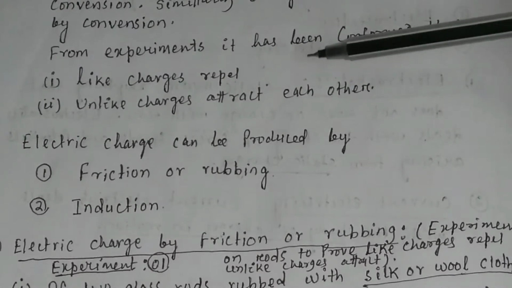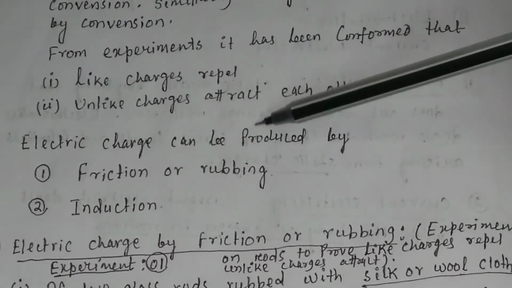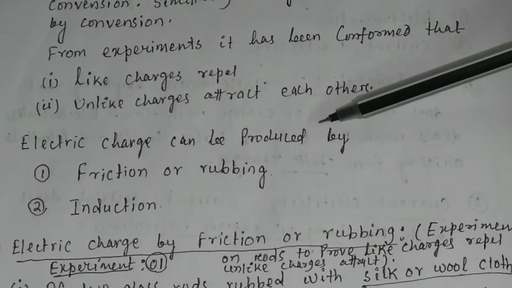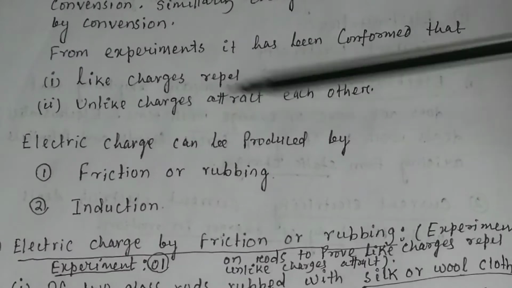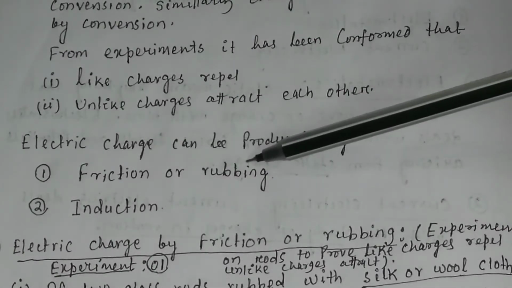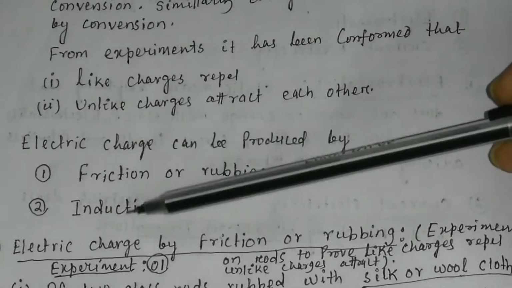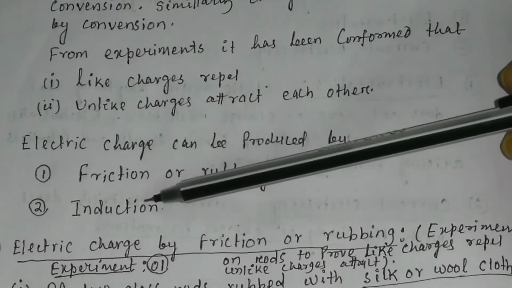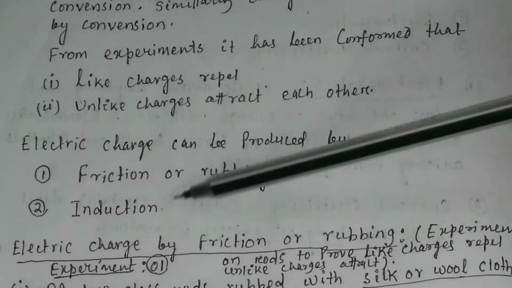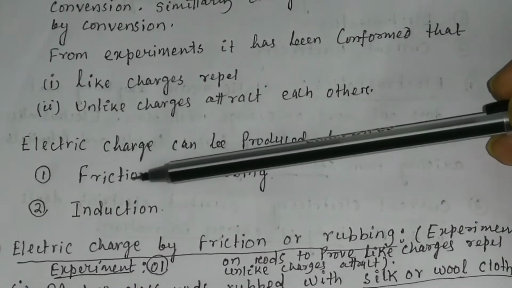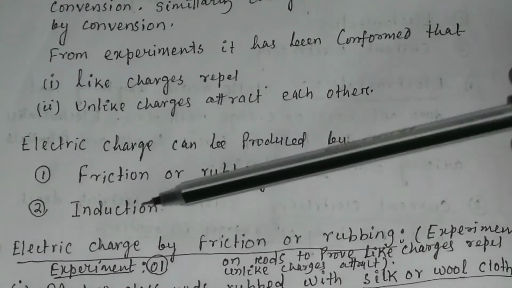Now let us see how electric charge can be produced. Electric charge can be produced by two methods. Number one, by rubbing or friction, and number two, by induction. So there are two mechanisms for the production of electric charge: one is friction, another is induction.